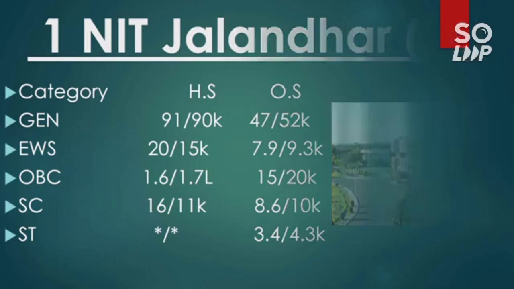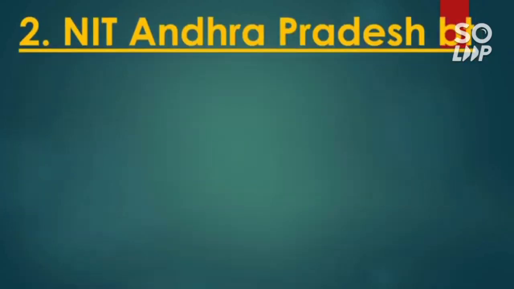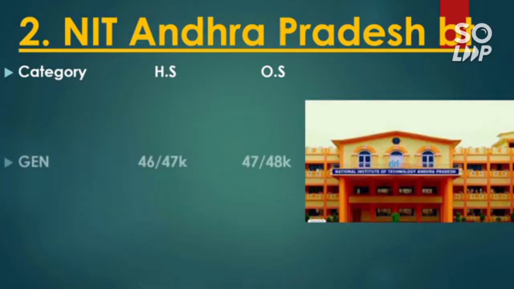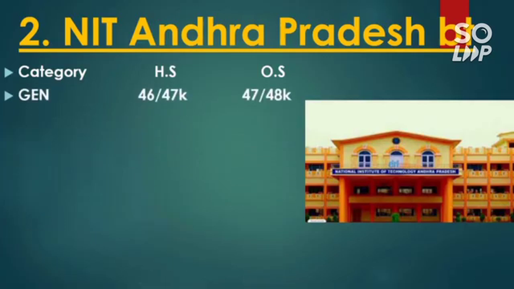So the next, second, is NIT Andhra Pradesh biotechnology. This college has the lowest cutoff for biotechnology among all the branches. I will discuss the cutoff now, and it is a good NIT, but if you want only to get into this NIT with any branch, you can get the biotechnology branch with the lowest possible cutoff. So for general it is 47 and 48,000.